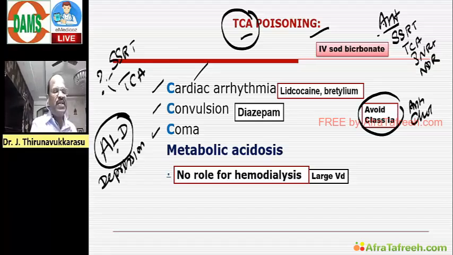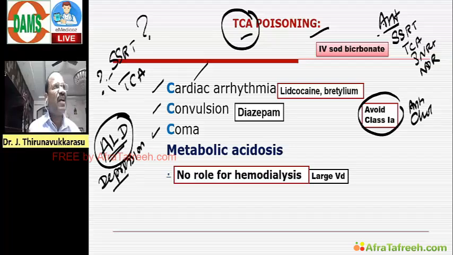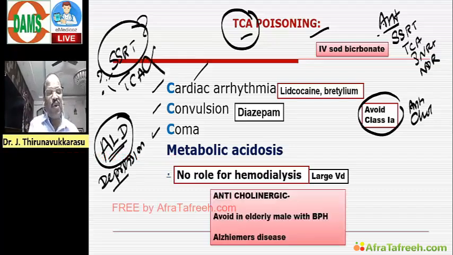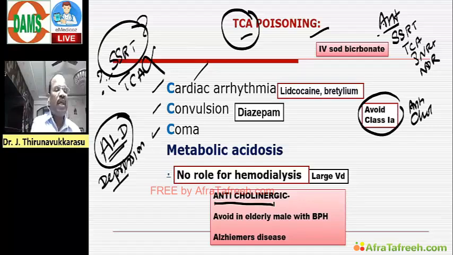The answer is SSRI. Don't use TCA because TCA has anticholinergic action. They worsen Alzheimer's. So avoid TCA in Alzheimer's because they have anticholinergic effects.